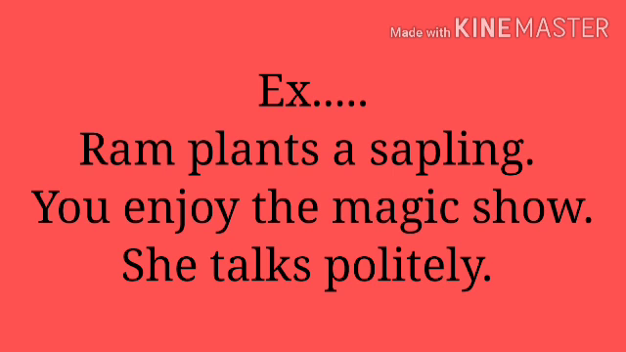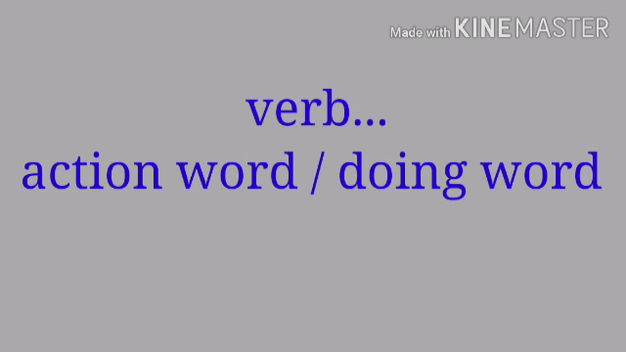You enjoy the magic show. Who enjoys the magic show? You. So you is subject. She talks politely. Here she is subject. Now, what is verb? Verb means the doing word or the action word. In a sentence, the work that is done by the subject is the action word, or that will be called the doing word. Am I clear, children?